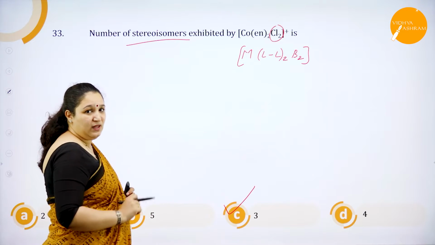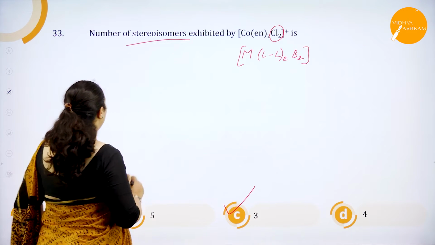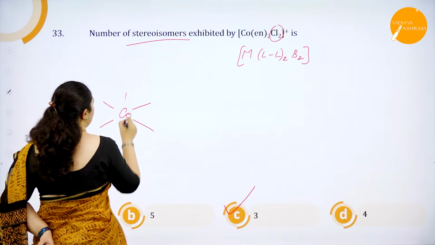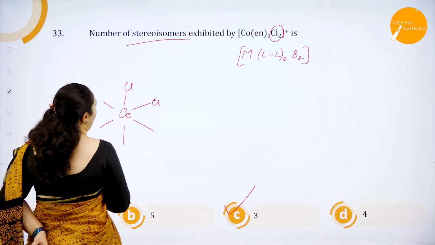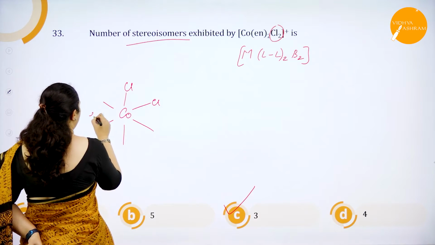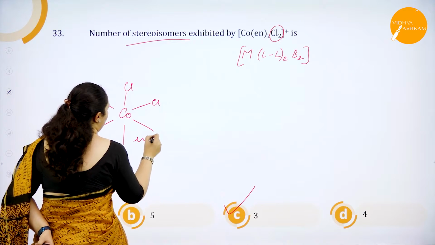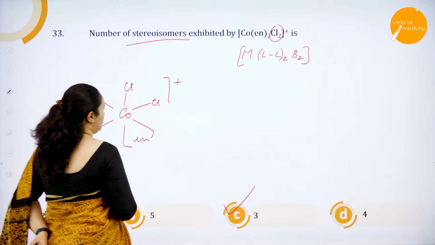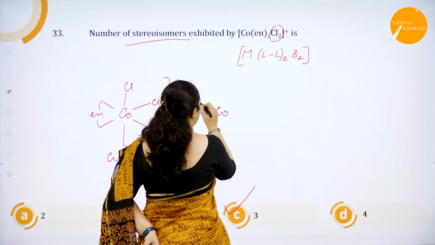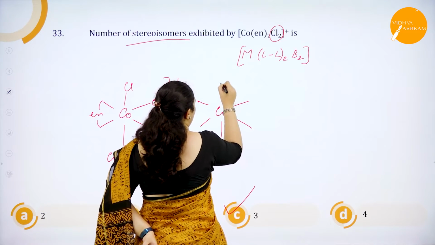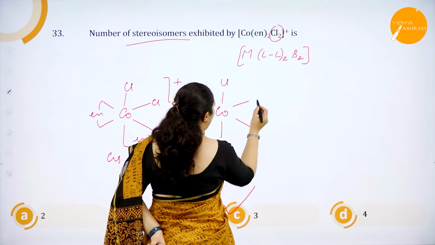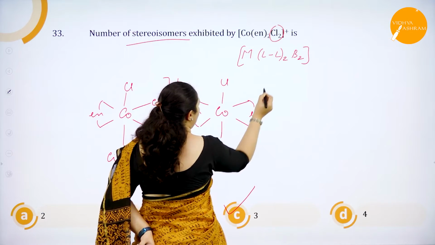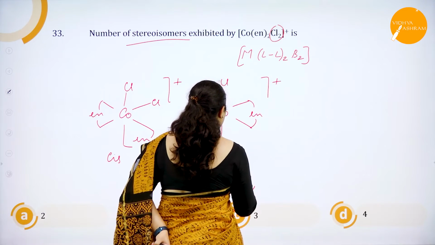If you want me to write the structures here, here you go. You have cobalt, it's an octahedral structure. 2 chlorido ligands are placed next to one another. This is the cis isomer, and I have my trans, which I put like this. Chlorido, we write it opposite, and then you have en, ethane 1,2 diamine, and here you go, this is trans.